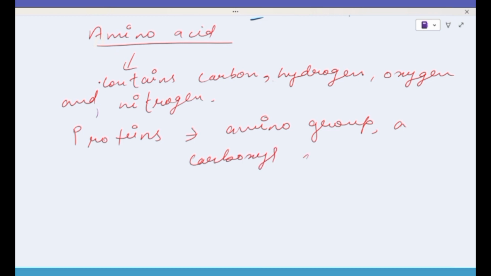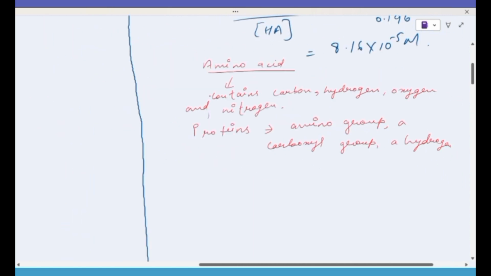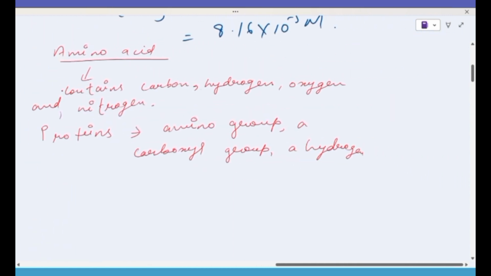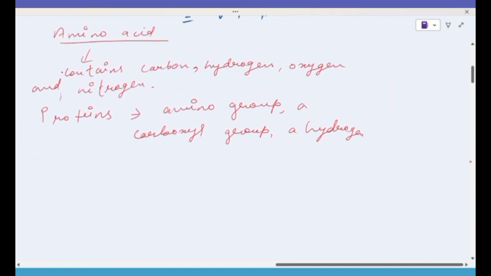As I told you, proteins are composed of amino acids, with a carboxyl group, a hydrogen atom, and another that is a distinctive side chain. What does it mean?